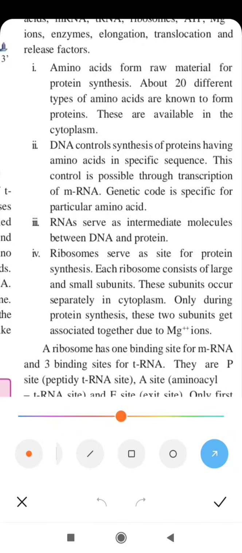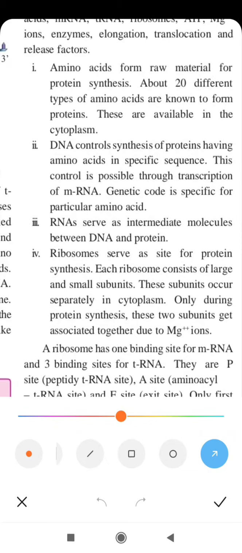So DNA remains safe inside the nucleus, and it itself does not go in the cytoplasm. Instead it produces mRNA, and it is mRNA which is transferred into the cytoplasm for the protein synthesis process. And mRNA is also acted upon by the enzymes.